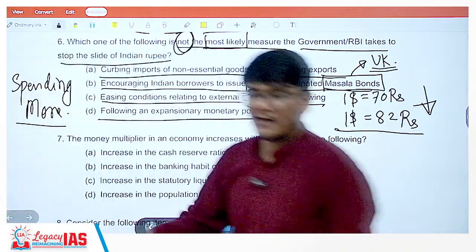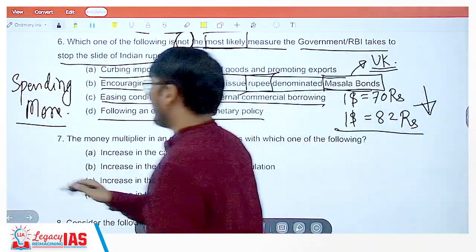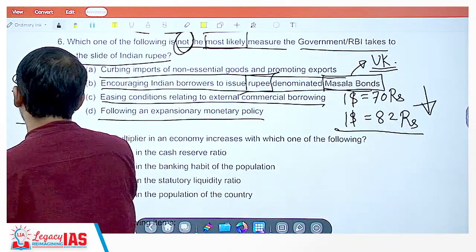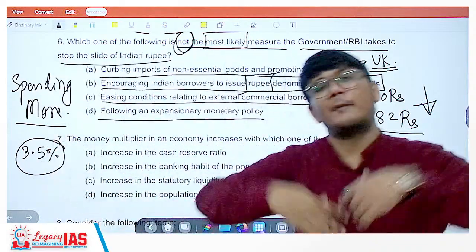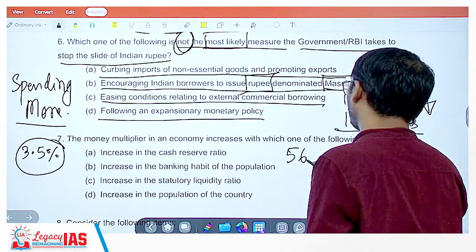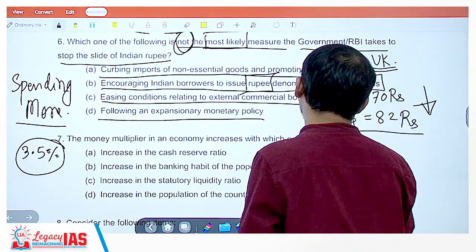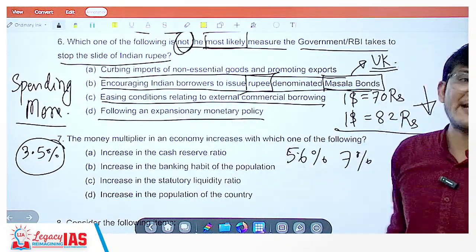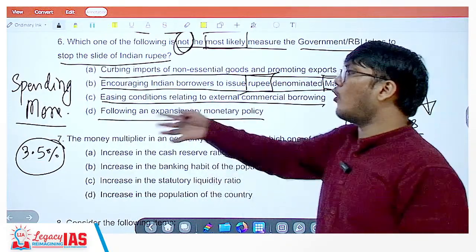For example, the government has a fiscal deficit. We need to maintain our fiscal deficit at roughly 3.5%. But the government suddenly decides to spend even more. The government takes the fiscal deficit up to 5% or 5 to 6%, for example 7%. So what is the government doing? Government spending more rupee in the market.